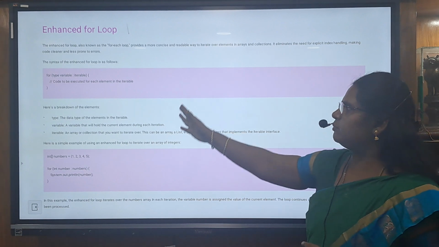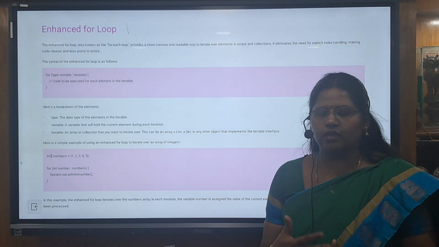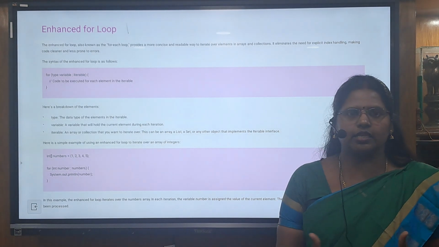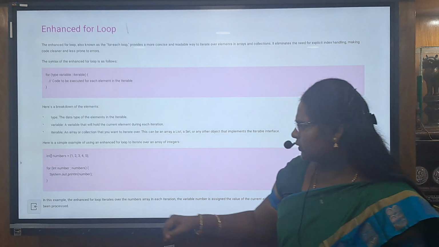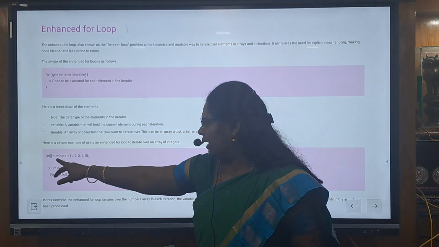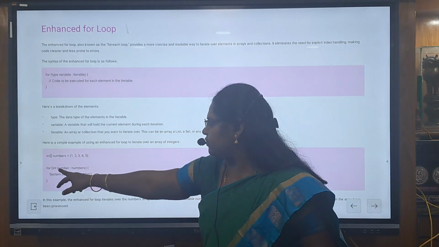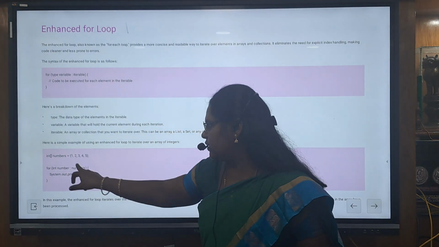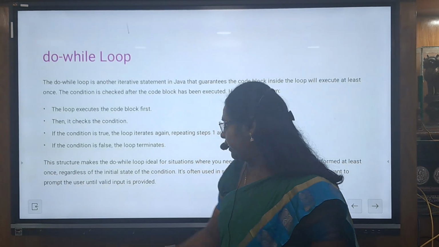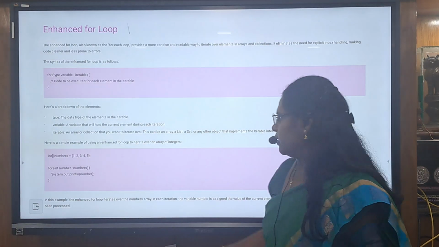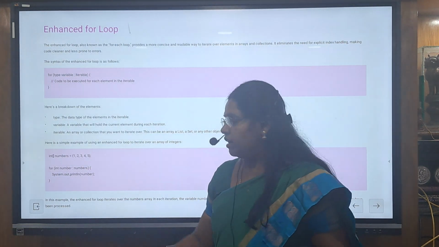And this is the enhanced method of using the for loop, an additional advancement present in Java. We have the type, the variable, and the iterations. This is the array variable. We are having 5 values, 1, 2, 3, 4, and so on, and the array variable is assigned to this variable each and every time. Numbers is the array variable and number is a single variable. We have to find the difference.